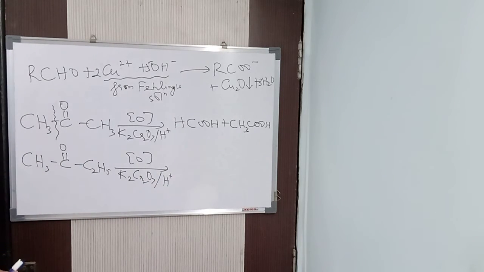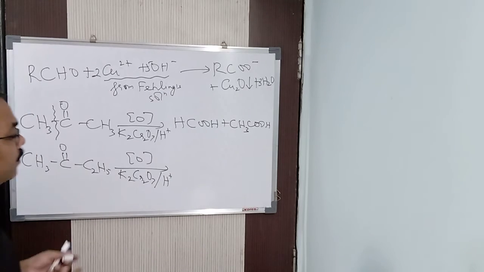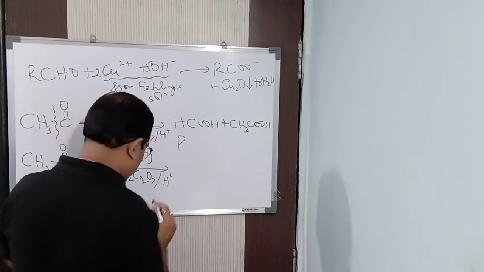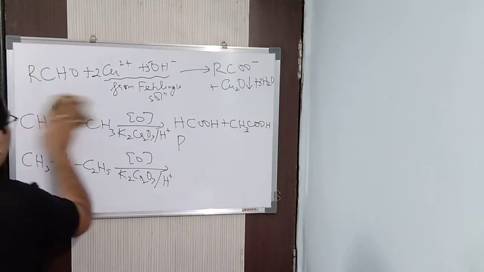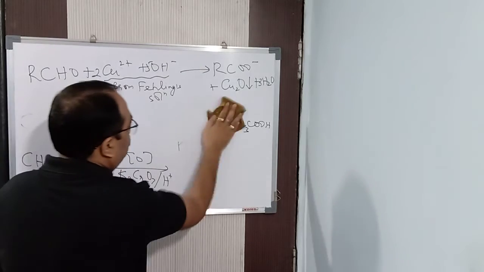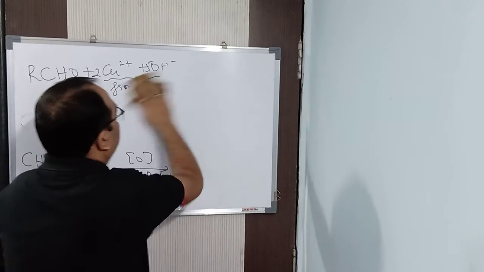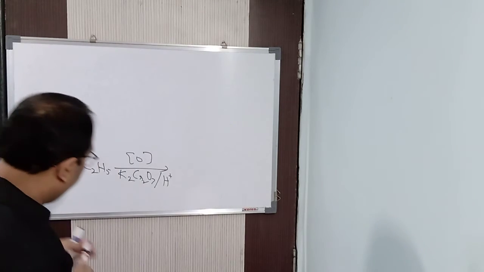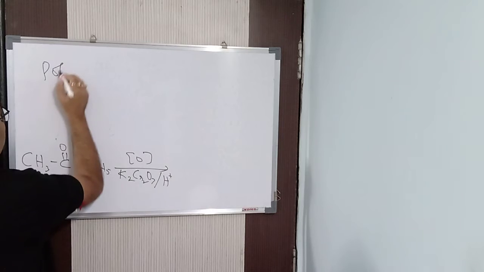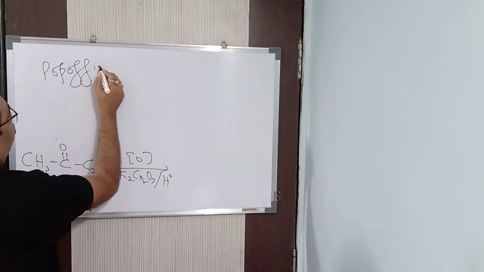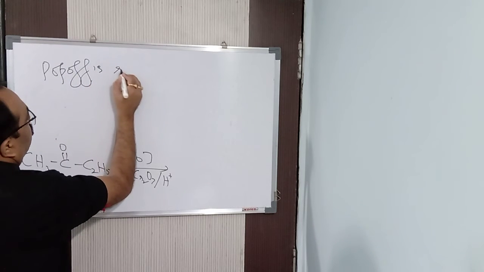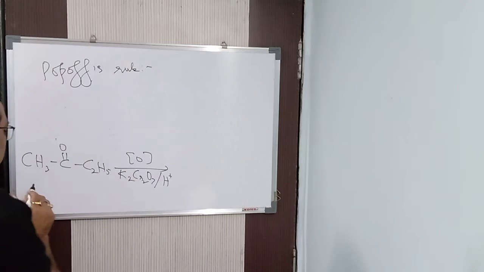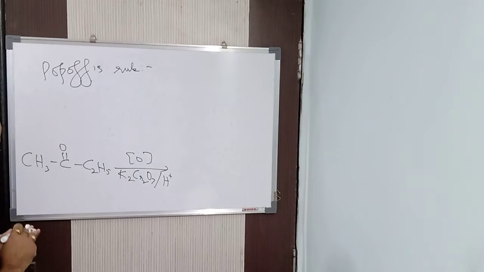Here it will be guided by a rule that is said to be Popov's rule. So Popov's rule says that when the cleavage takes place in case of unsymmetrical ketones, then the carbonyl group goes with that particular alkyl group which has less number of carbon atoms present in it.